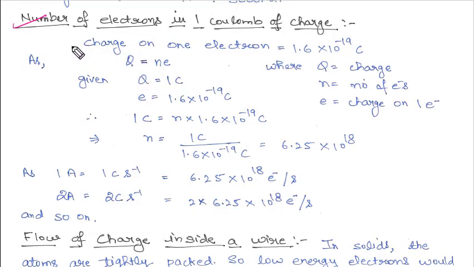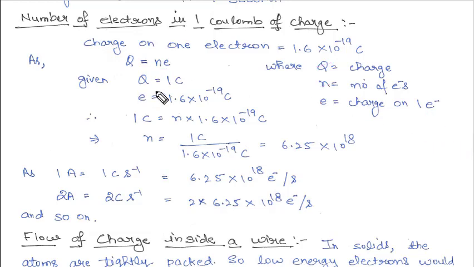So in 9th class you studied that charge on 1 electron is 1.6 into 10 raised to power minus 19 coulomb. There is a formula to calculate the number of electrons, and that formula is Q is equal to Ne, where Q is charge, N is the number of electrons, and e is the charge on 1 electron, which is 1.6 into 10 raised to power minus 19 coulomb.